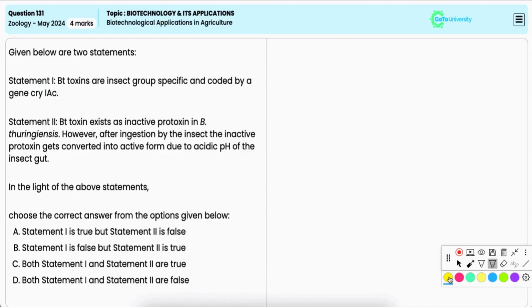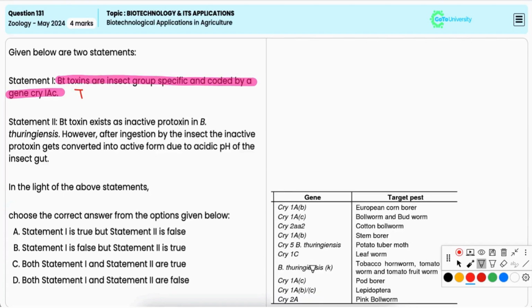In this question, two statements are given, and in the light of these two statements, you have to choose the correct option. Statement 1: Bt toxins are insect group specific and coded by the gene Cry1AC. Now, this is true. Bt toxins are specific to particular groups of insects, for example, Lepidoptera, then Diptera, Coleoptera, and